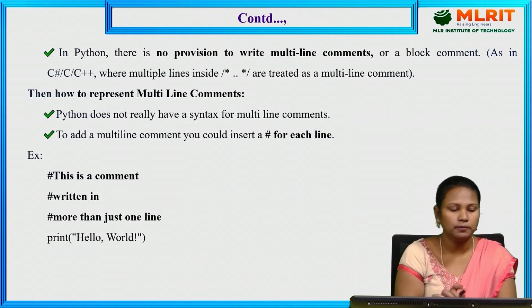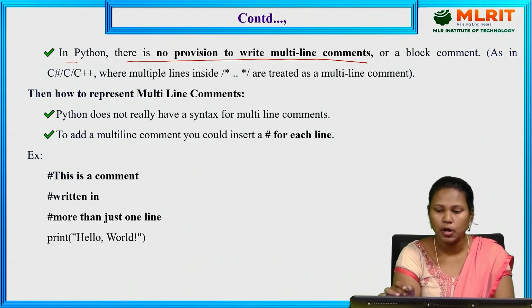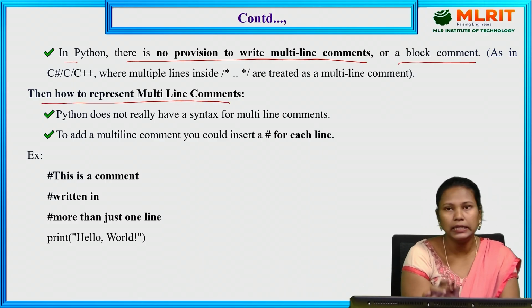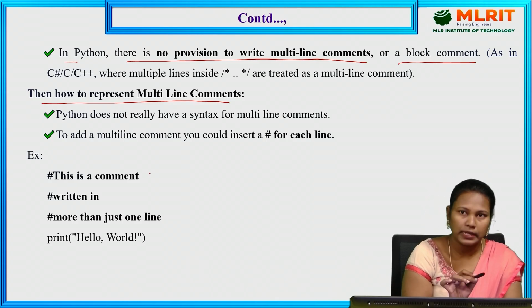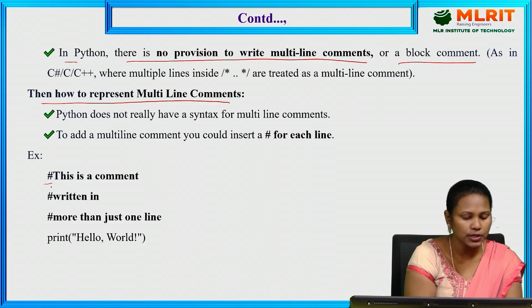In Python, there is no provision to write multi-line comments or block comments. So how do we represent multi-line comments in Python? One method is that for each line you have to use a hash. This is a comment written in more than just one line.